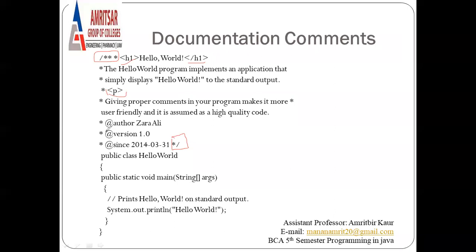So here I'm using author, and each tag will be started by @author. Then we define the author name Jara Ali, version, and since. Then simply we write our program: we define a class, then the main method, and in the body of the main method we use a single line comment and print just hello world.